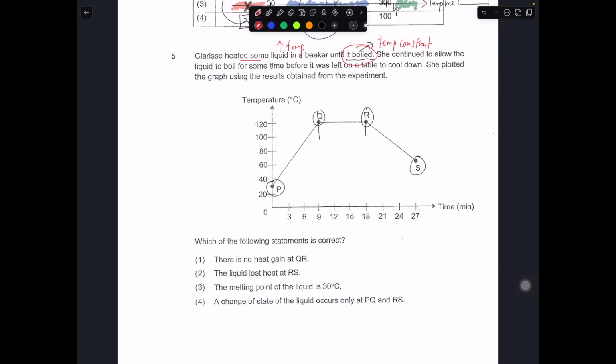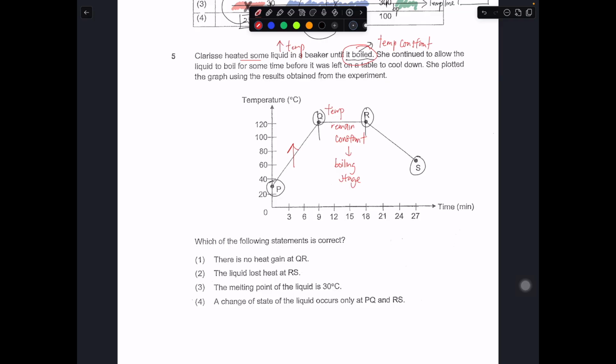So that means this part is the one that she heated. Then Q and R is the part where the temperature remains constant, where we know that the liquid reached boiling stage.